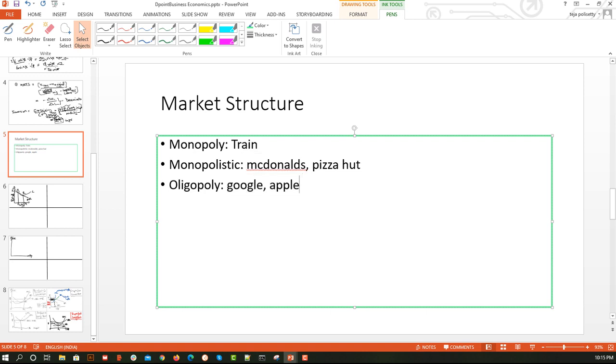Let's take the example of operating systems. These two, and I can add Windows. In terms of operating systems, these three companies take the complete market share. So here we have a small number of sellers. And they don't have, like, today if I increase the price of my Windows operating system by some amount, will it affect my demand? No, correct.